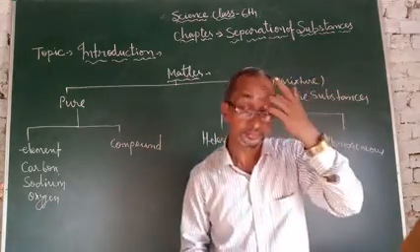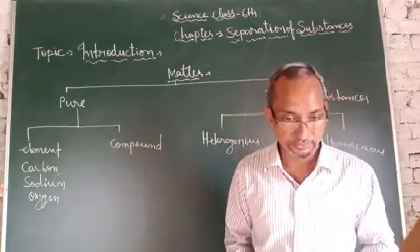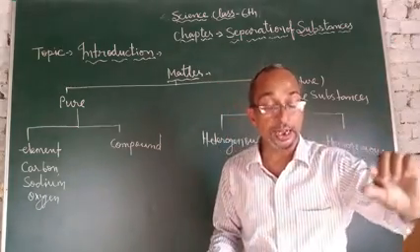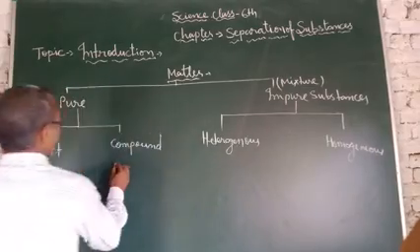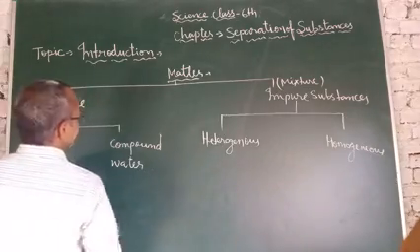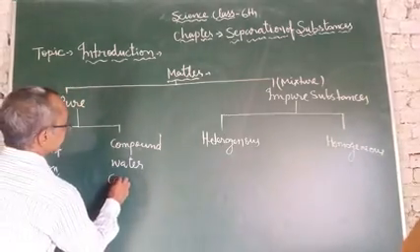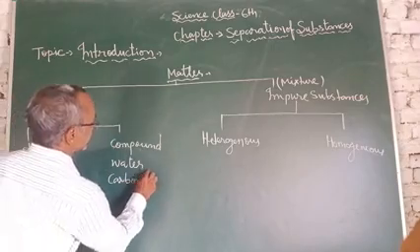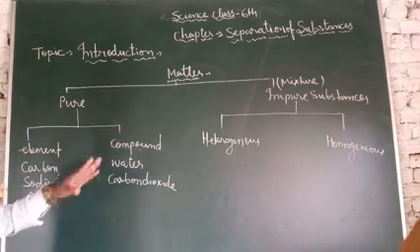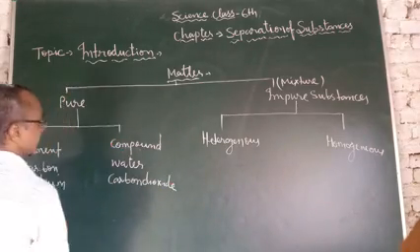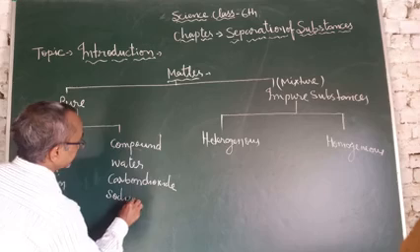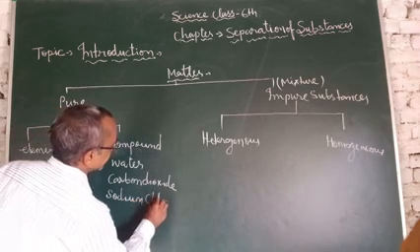Other examples: water, which is made from hydrogen and oxygen; carbon dioxide; and sodium chloride.